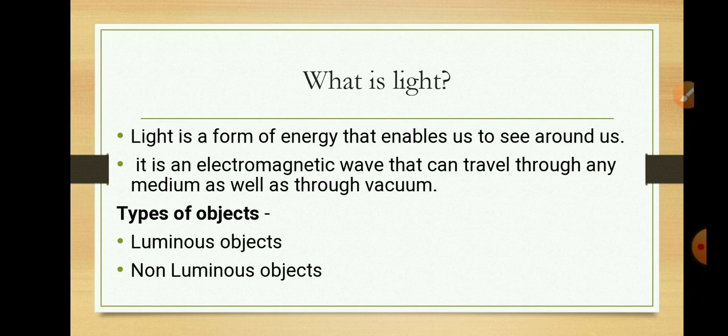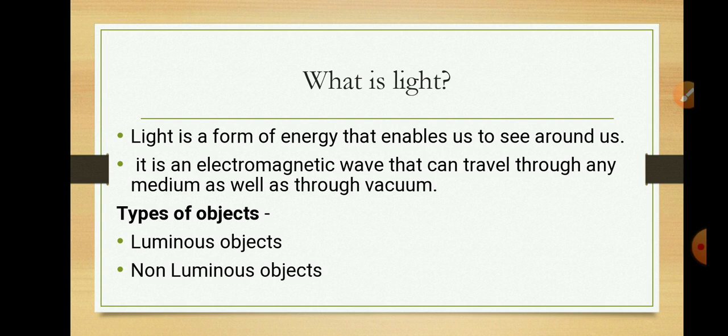So light is something which enables us to see everything present around us. For example, we can see a variety of objects around us. But have you ever observed that when we are in a dark room, we are unable to see anything. The moment you switch on the light, all things in the room become visible. What makes things visible? It is light which makes things visible.